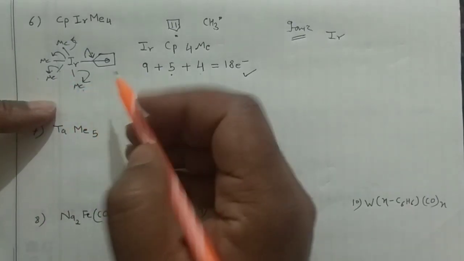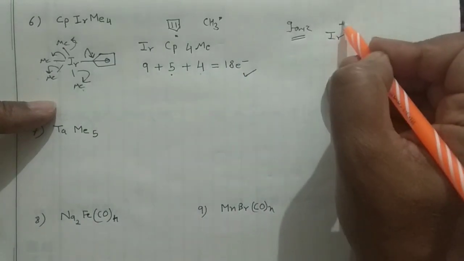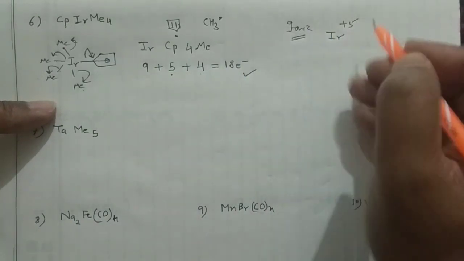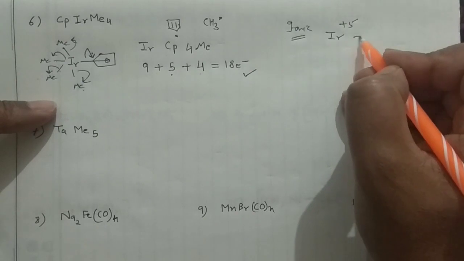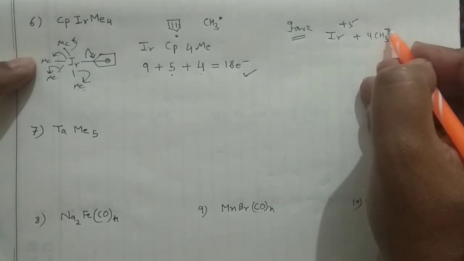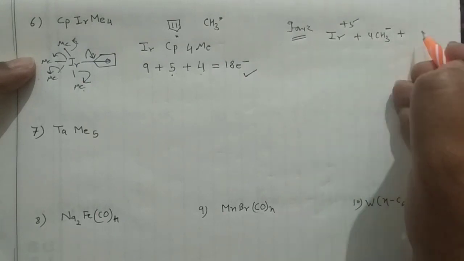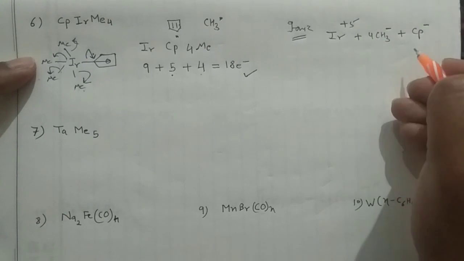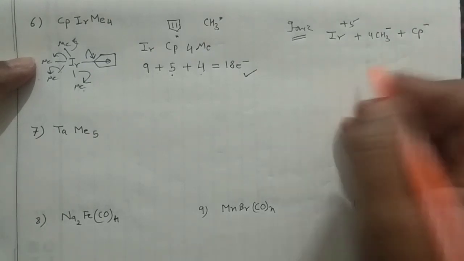That means your iridium is in +5 oxidation state here. Clear? And then you will have your 4 of CH3 negative, and then you are having 1 of Cp, and you know the Cp with negative sign.